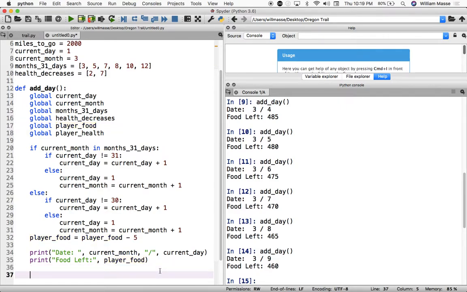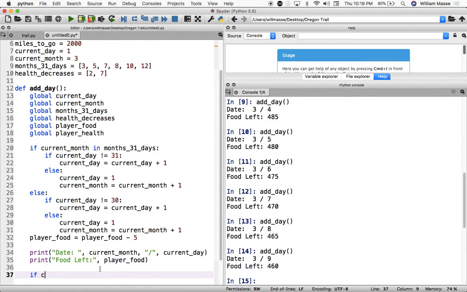The last thing we have to do is remember we said there is a chance that twice a month your health goes down. The days that your health is going to go down are randomly picked, and we save those days in this list here, health decreases. And remember, we already populated it with 2 days, but when we actually finish our game, these will be random numbers of the month. So what happens if it's one of those days? We need your health to go down. So we could do this again with just a simple if statement.